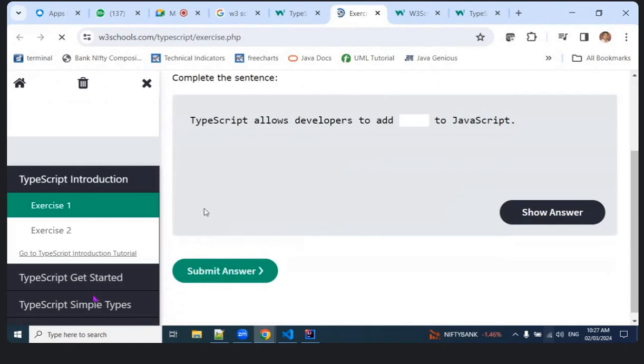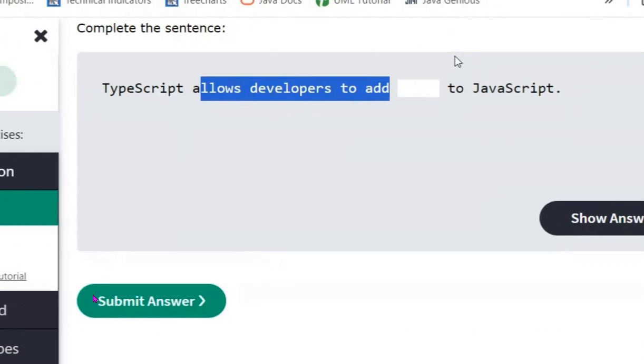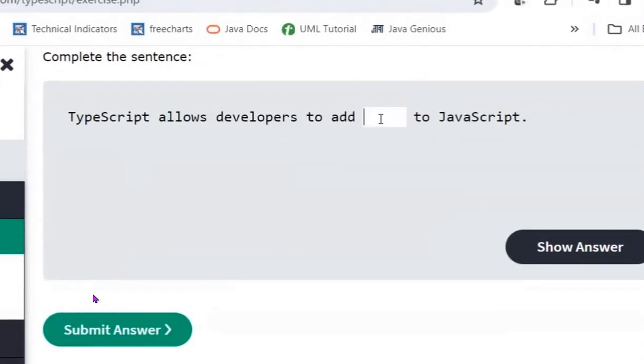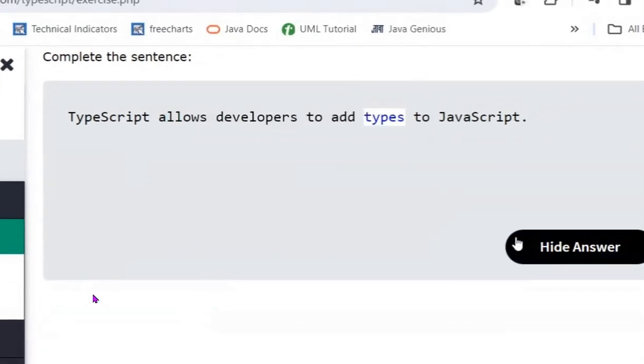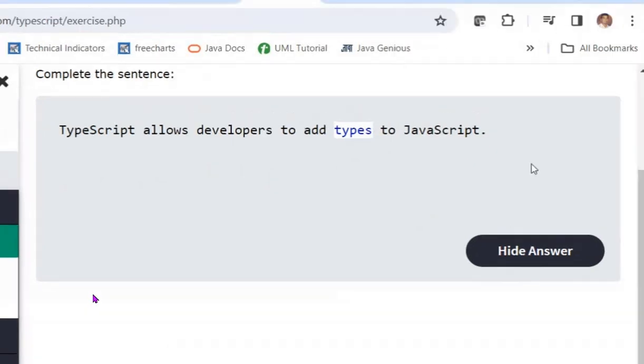Sure. TypeScript allows developers to add types to the JavaScript. This is all we are talking about, right? It is allowing us to add the types to JavaScript, typing. Nothing much beyond it.